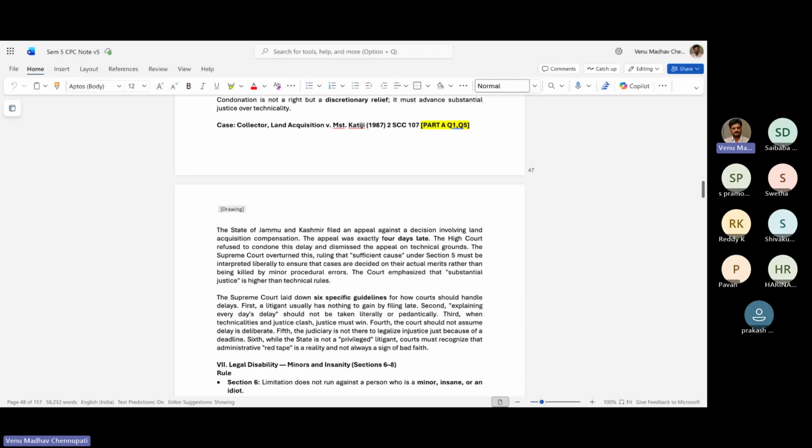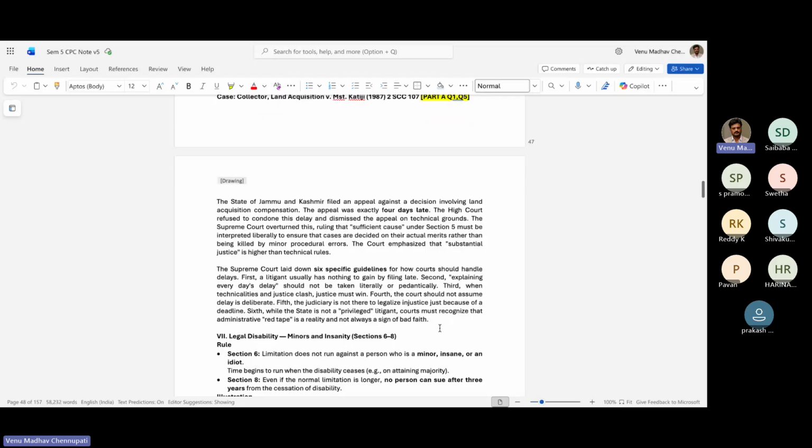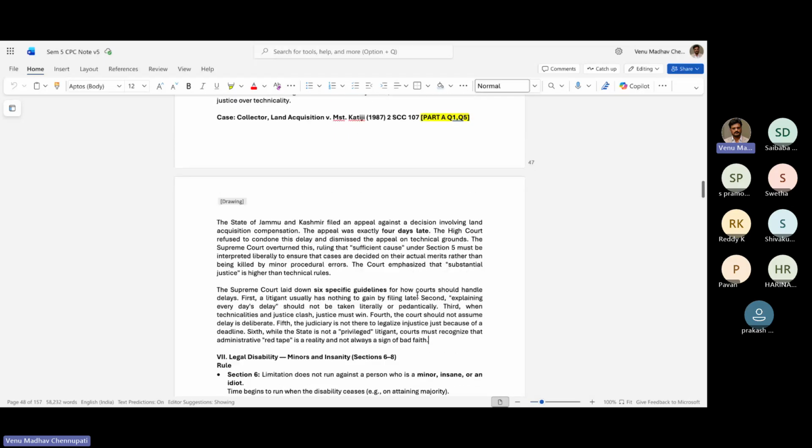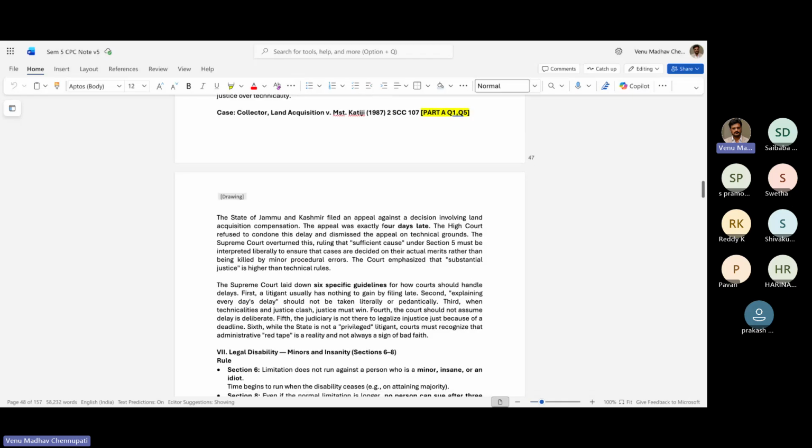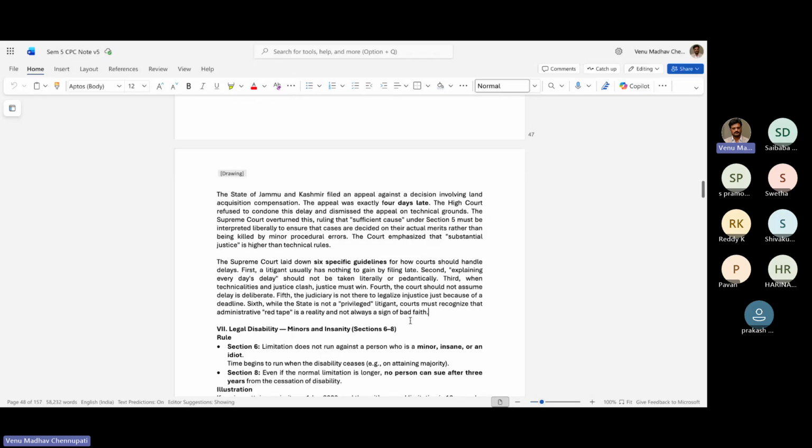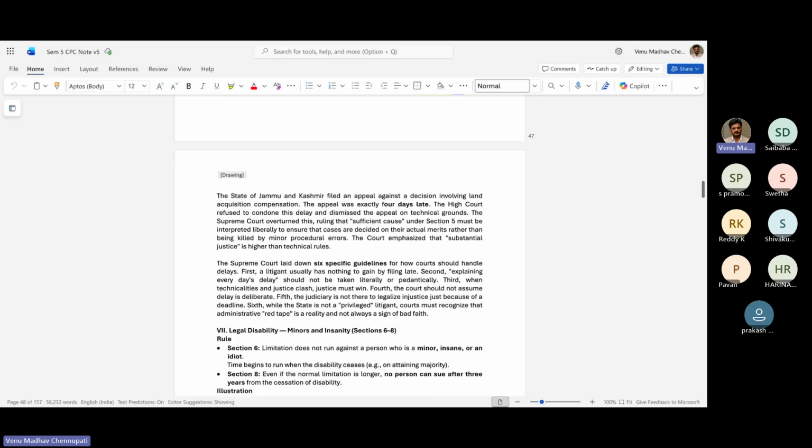Fourth, the court must not assume delay is deliberate. Fifth, the judiciary is not there to legalize injustice. Sixth, the state is not a privileged litigant. That means if the State says we will file late, our administrative process was not set, that is not a privilege. So these are the 6 guidelines which they gave. So anybody who is talking about condonation of delay can follow the 6 guidelines which were given by the Supreme Court in this case.